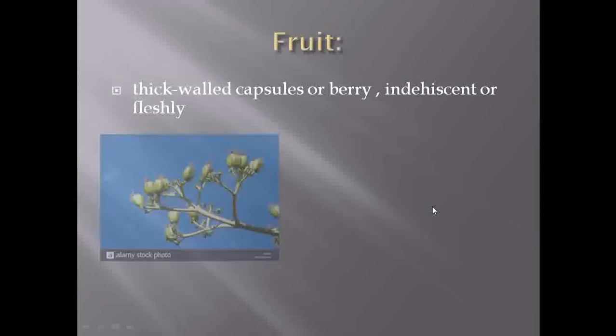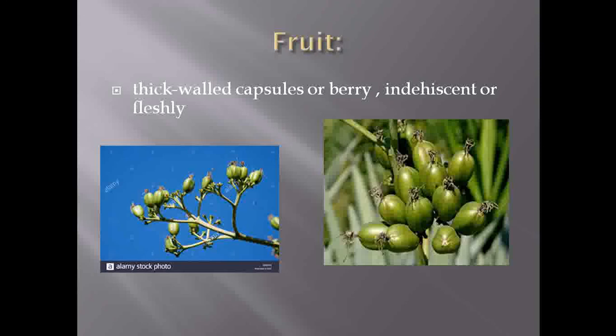Then about the type of fruits observed under this family, they show presence of either capsule or berry type of fruits. So basically, the fruits are indehiscent. Indehiscent means even though they get mature, they cannot break, or they cannot burst.